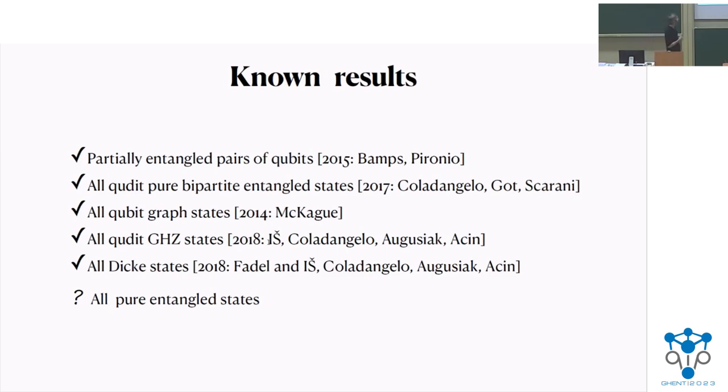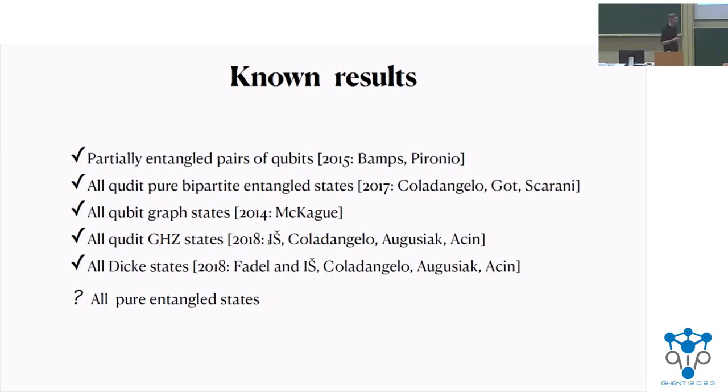So we had some results that were partially general. We know how to self-test a partially entangled pair of qubits, then all qubit pure bipartite entangled states, all qubit graph states, all qubit GHZ states, all Dicke states. So we had several classes of states, but the question then is, is it possible to self-test any possible state?